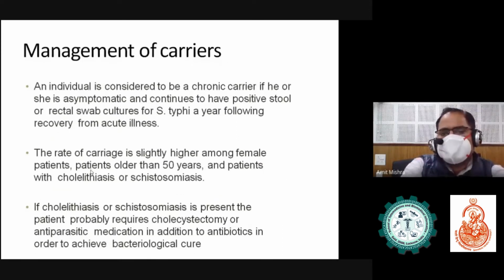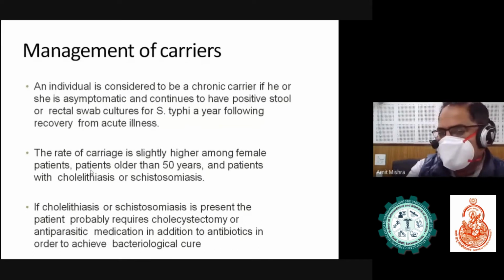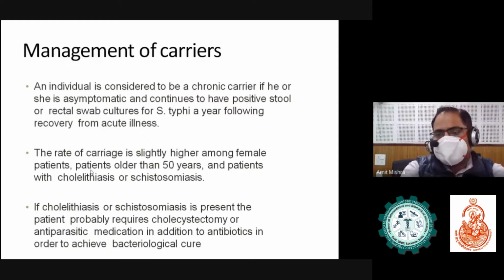How do we manage the cases of carriers? Carriers are very important in the transmission of enteric fever. An individual is considered to be a chronic carrier if he or she is asymptomatic and continues to have a positive stool or rectal swab culture for Salmonella typhi a year following recovery from acute illness. So we say chronic carrier when a patient of enteric fever, after treatment, still has Salmonella typhi isolated from the rectal swab or stool at least after 1 year.